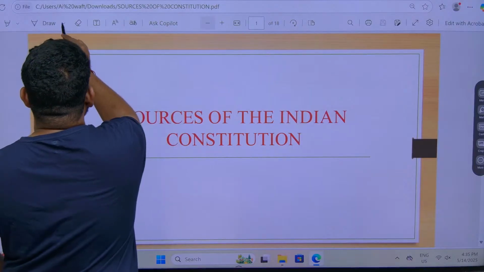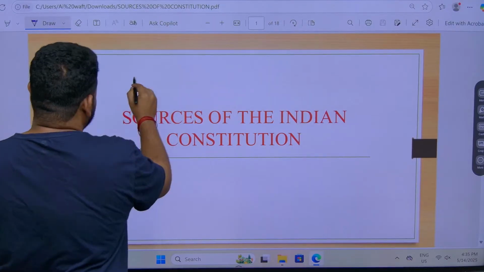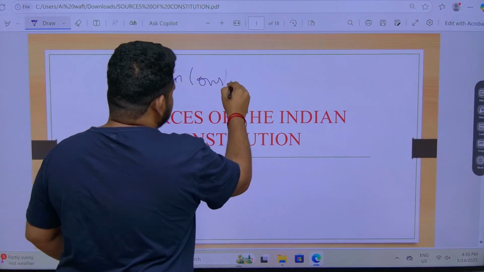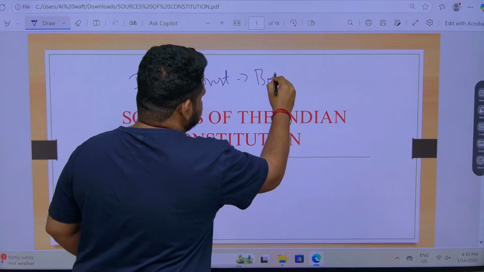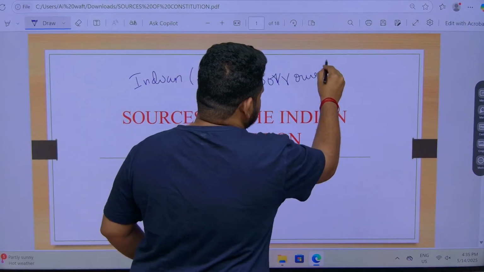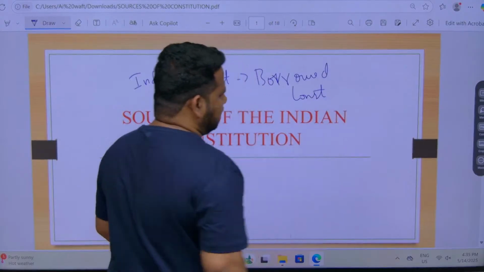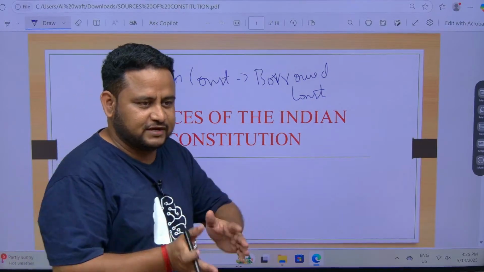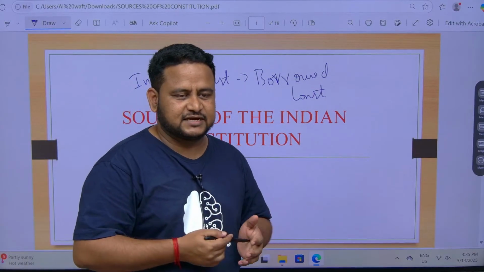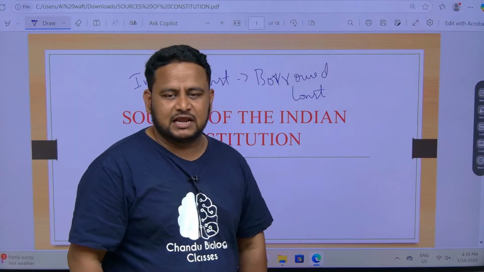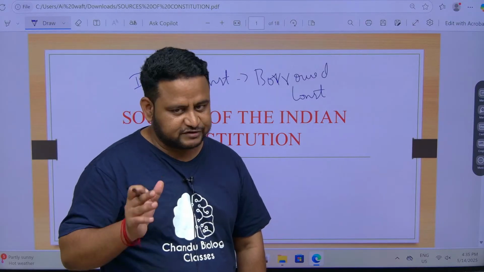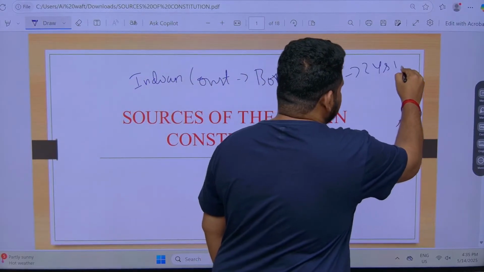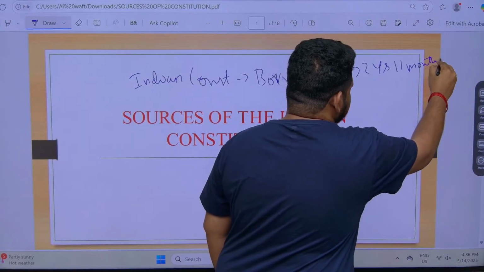We call it a borrowed constitution. Of course we have borrowed, but how far is it true? It is not like cut and paste, where we borrowed from somewhere and directly pasted into our constitution. If that was the case, we wouldn't have taken 2 years, 11 months and 18 days to frame the constitution. That was the duration the Constituent Assembly took.